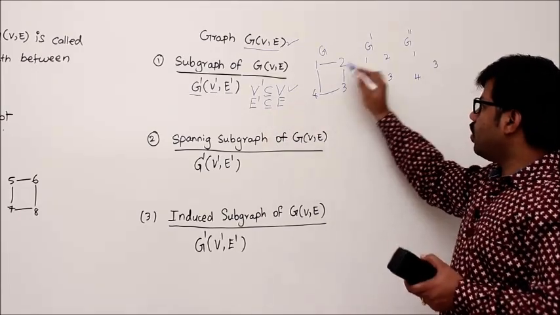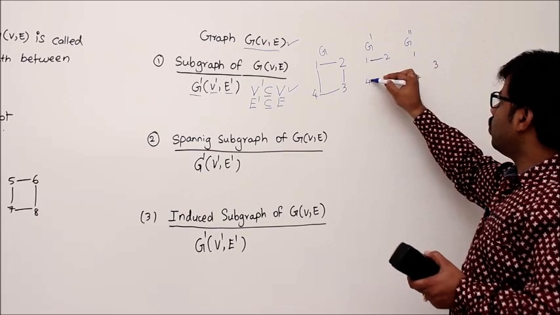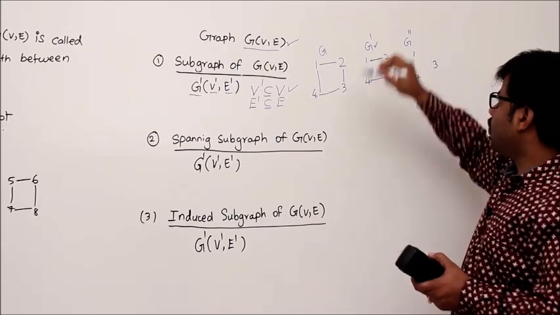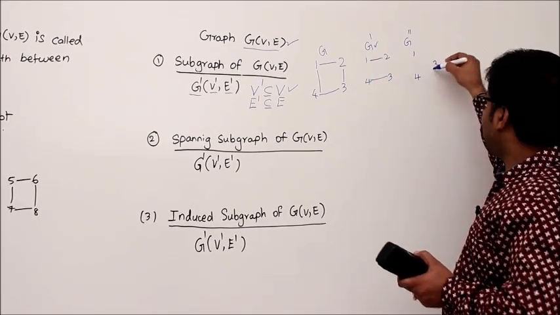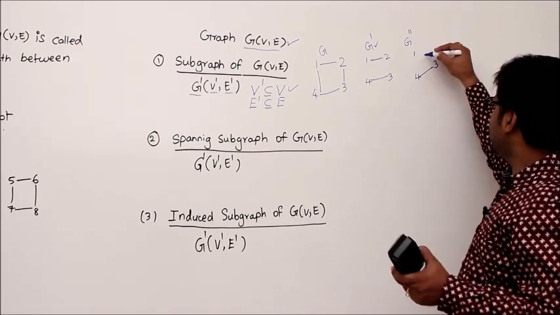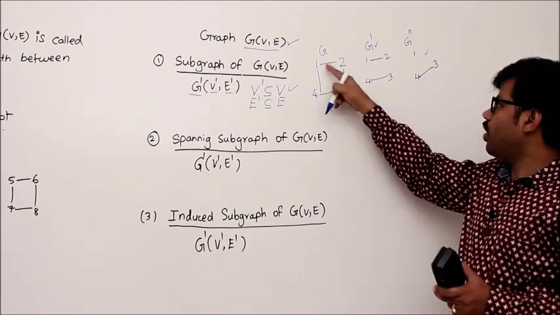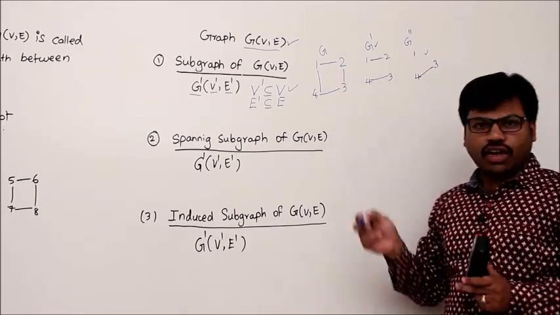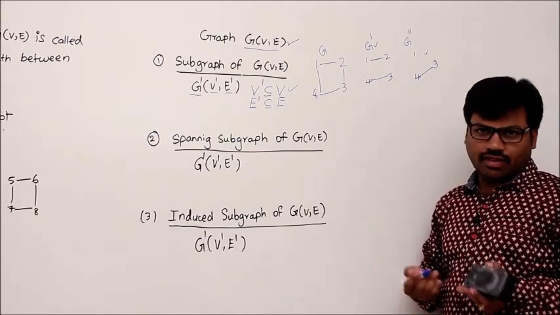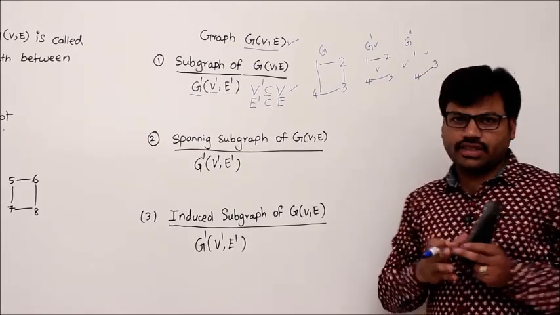Then take a subset of edges. So you have edges 1 to 2, 2 to 3, 3 to 4, 1 to 4. Let me take a subset like this, 1, 2. I have taken some subset of these edges, right? That's why this is a subgraph. Similarly, I can take 3 to 4. That's it. And I may not take anything. Still it is a subgraph. Understand? But don't ever draw an edge from 1 to 3 in this graph. If you draw it, that is not a subgraph because the 1, 3 edge is not a subset of the original graph, isn't it? So that's why these are all subgraphs. The concept is very easy.